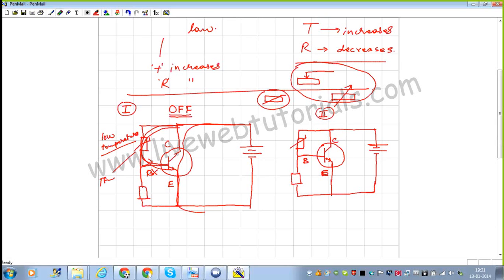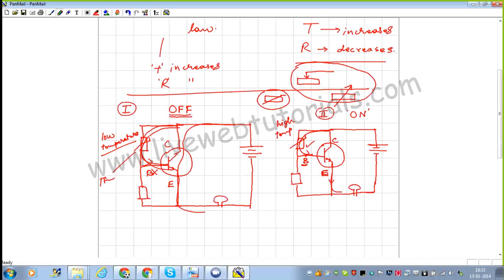Now let's take the second case, the second diagram which we have drawn. Suppose here the temperature is high. When high temperature is there, obviously the resistance of the thermistor will decrease. If the resistance decreases, the current starts flowing through the base. As base current is there, emitter current also will be there. It means the transistor is going to be in the on position. When the transistor is in on position, in the circuit we can apply a buzzer over here like this.